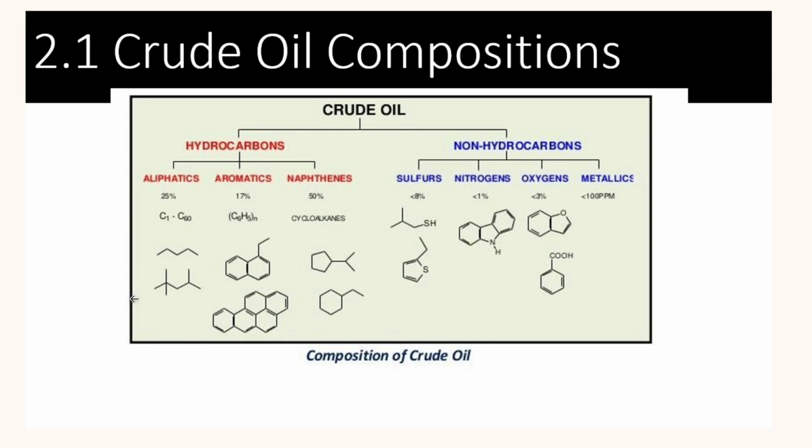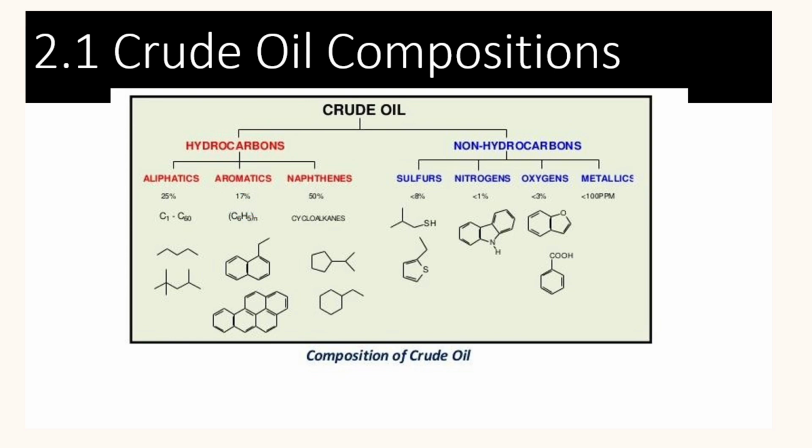Then we have naphthenes. They are about 50%. It's like cycloalkanes. They are ring-shaped saturated hydrocarbons like methyl cyclohexane and cyclohexane. Then we have aromatics. They are called aromatics because they have a pleasant smell. That's why they name it aromatics, and they are about 17%. Examples for aromatics are benzene and toluene.